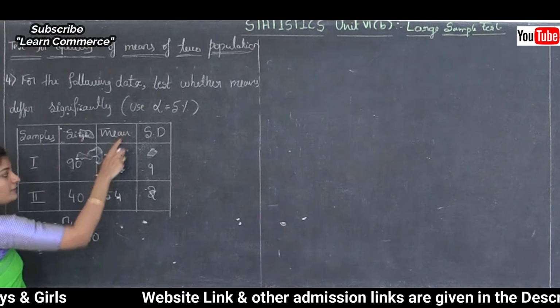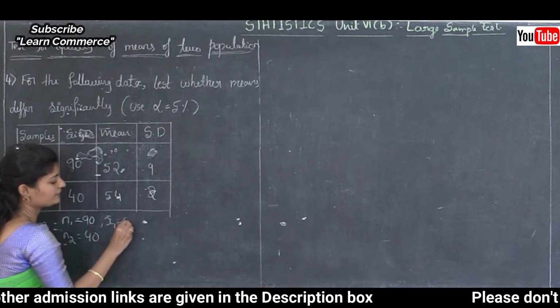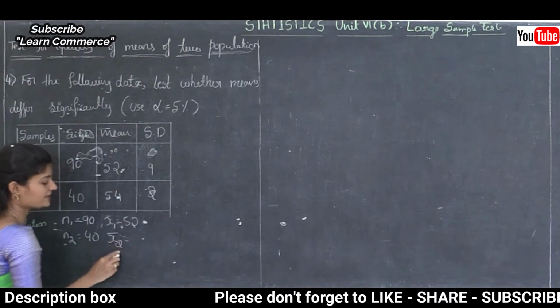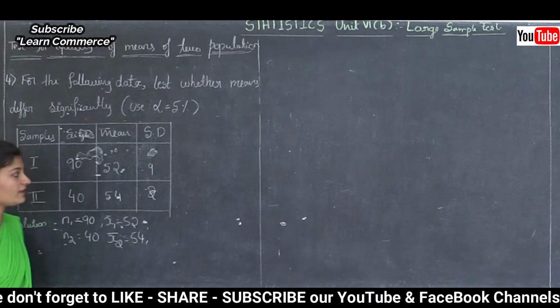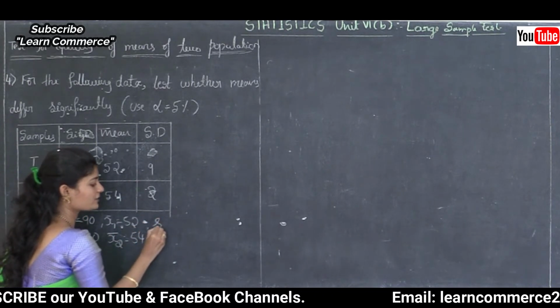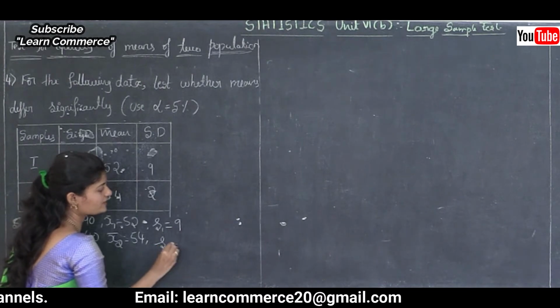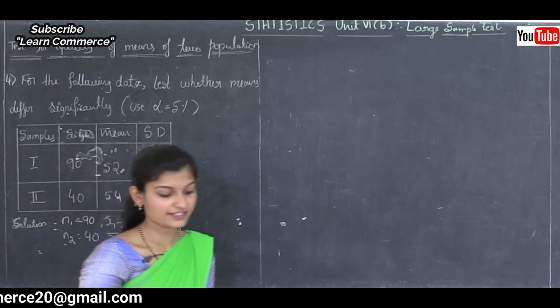And next, mean values are given. The first mean value, x bar 1, is 52, and the second mean value, x bar 2, is 54. Next, standard deviations are given. The first standard deviation, S1, is equal to 9. The other sample, S2, is equal to 2. Okay, now let's see the test procedure.